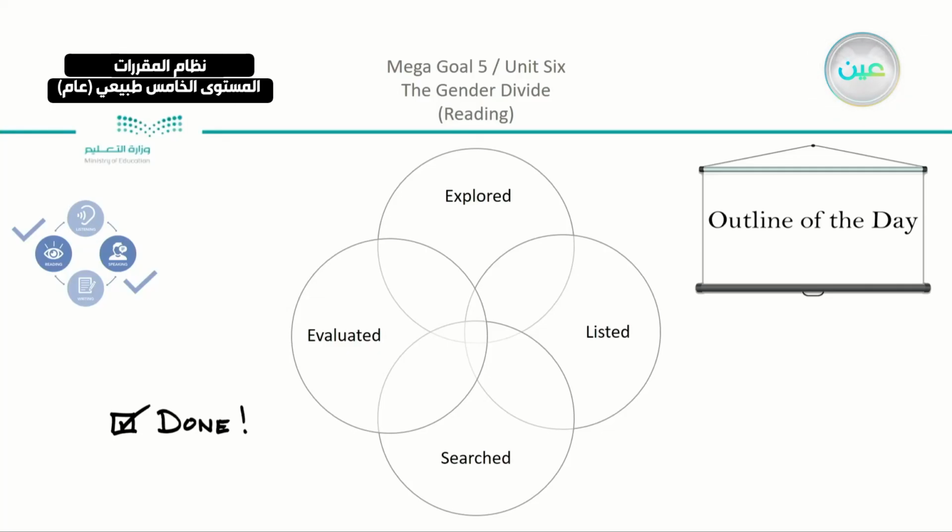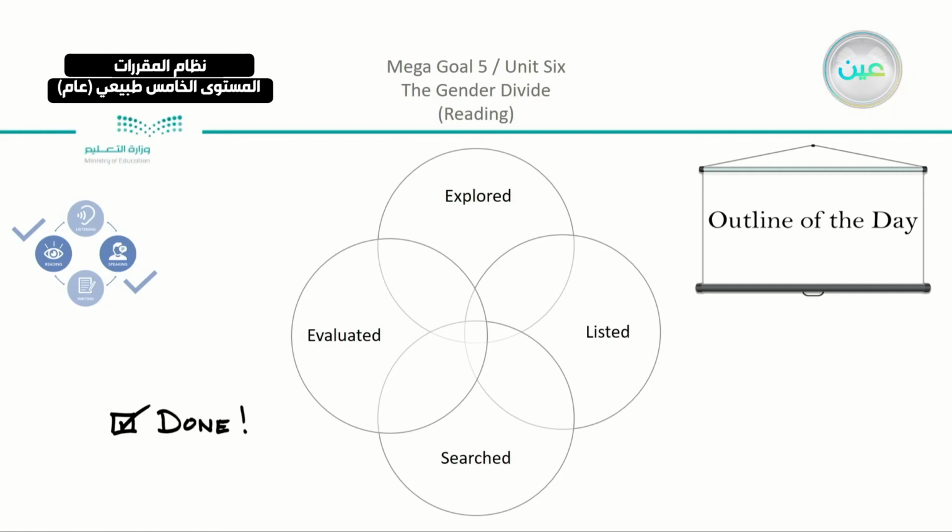In the end, we explored the topic in general, which is the difference in communication between genders, males and females. We listed the reasons and what types of differences are there. We searched for answers and looked for the words, and of course we searched for the topic sentences in each part.